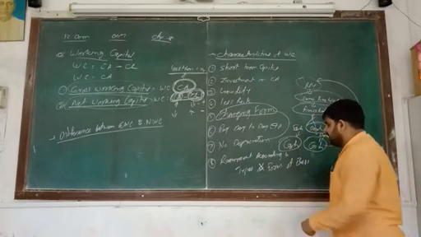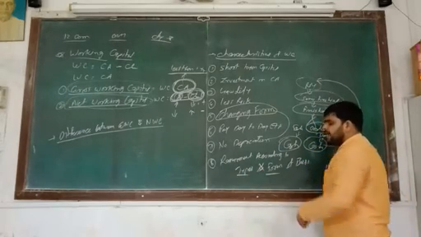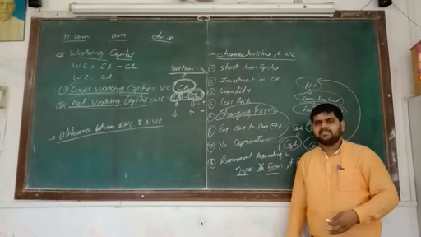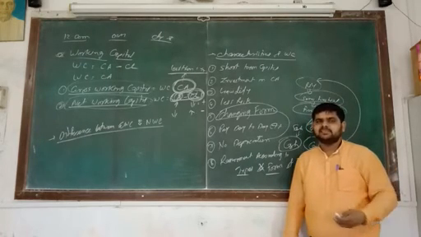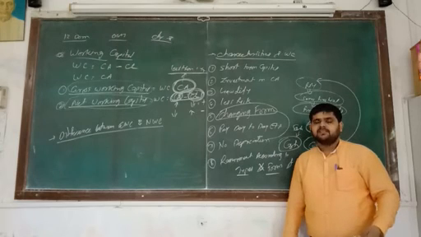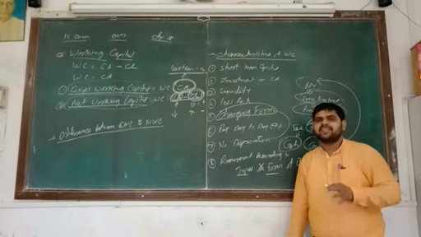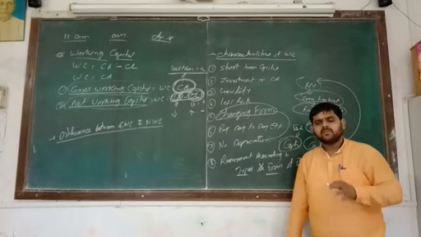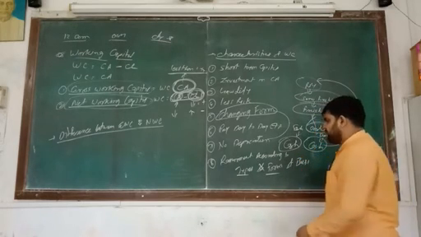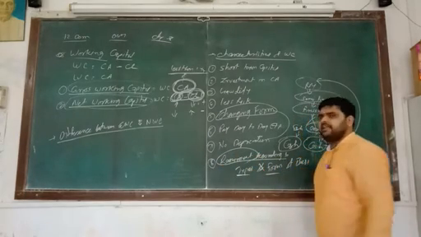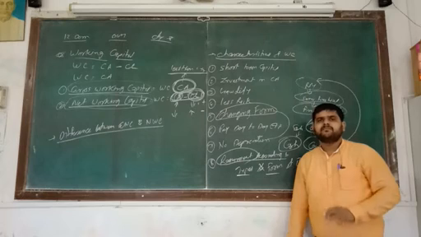If we are doing wholesale business, more money is required; if retail business, less money is required. So on the basis of the type of business you have, you have to decide how much working capital is required in your business.